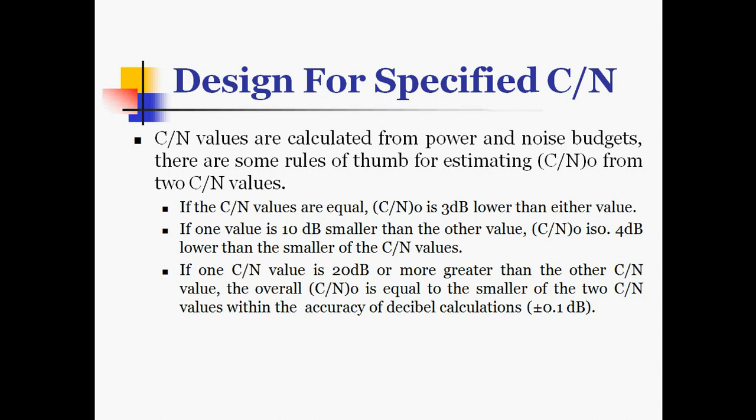Now the second case is if one value is 10 dB smaller than the other value, the overall C by N ratio is 0.4 dB lower than the smaller of the C by N values. And if one C by N value is 20 dB or more greater than the other C by N value, the overall C by N ratio is equal to the smaller of the two C by N values within the accuracy of decibel calculations, that is plus or minus 0.1 dB. In this respect, we can see one example here.